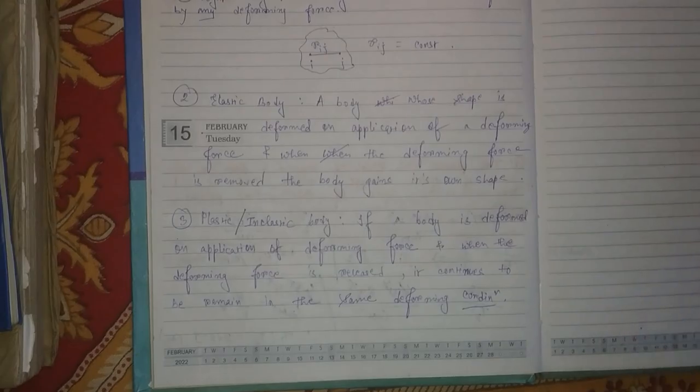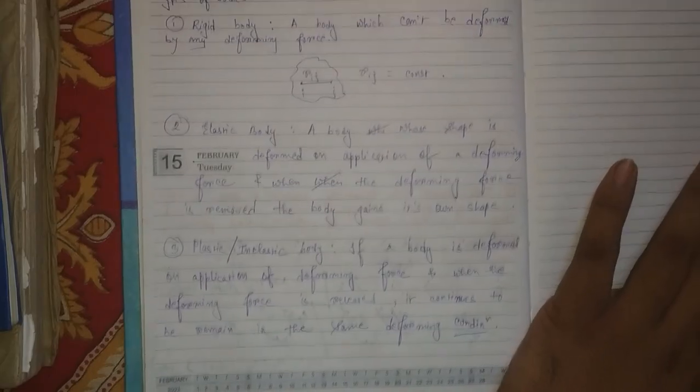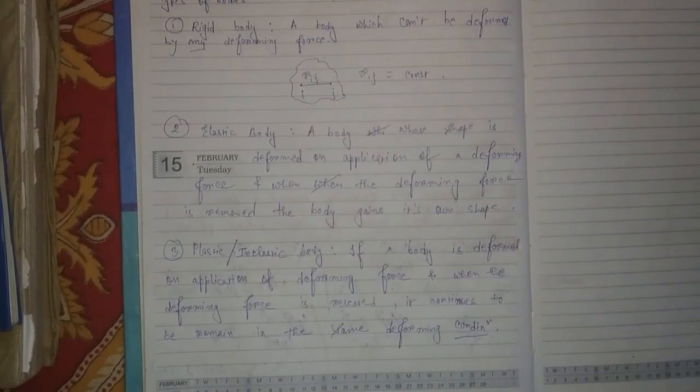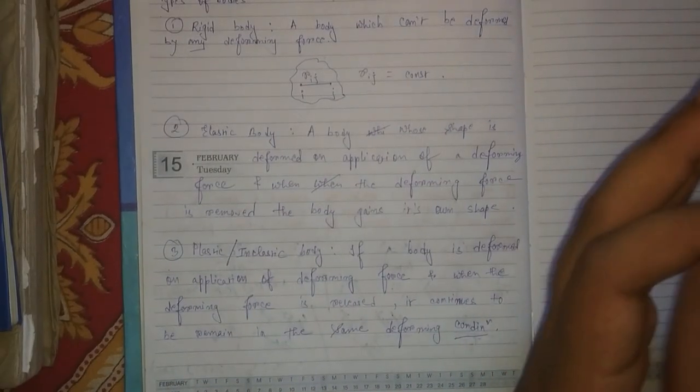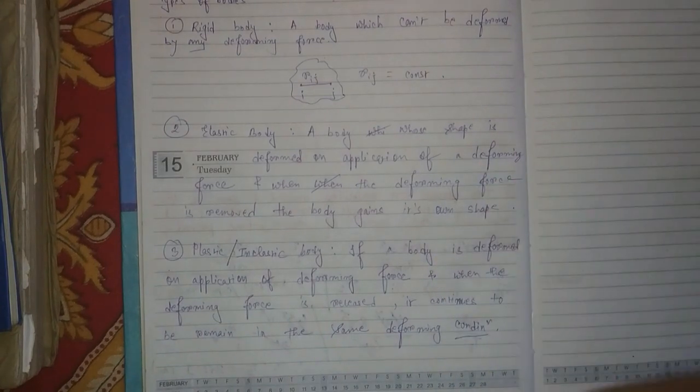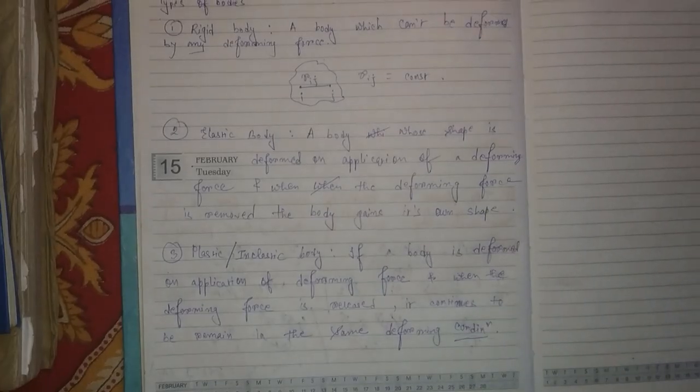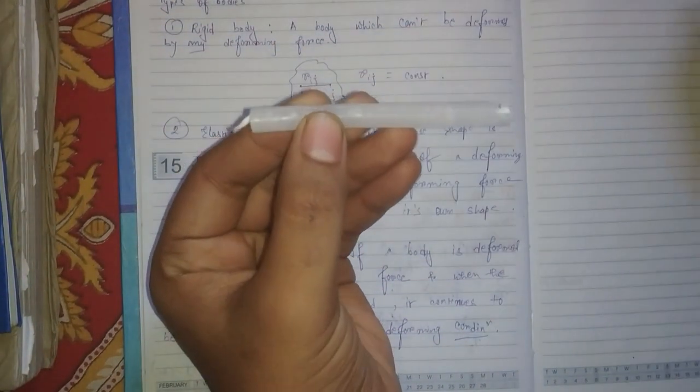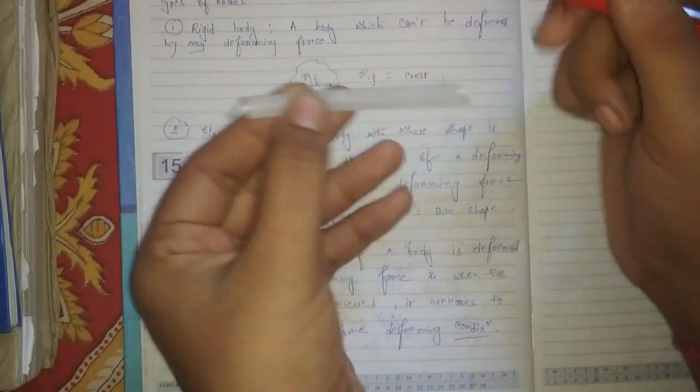One thing you should understand very well: a rigid body means something which you cannot deform. Let me give you an example. This is a candle, and this is a pen.